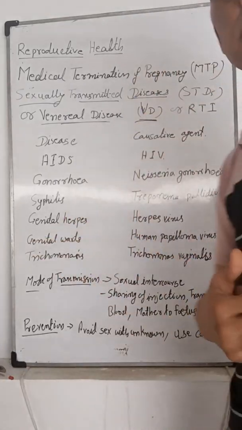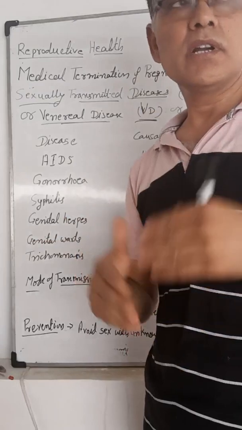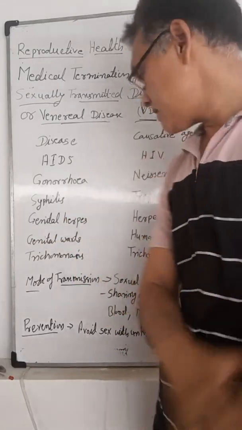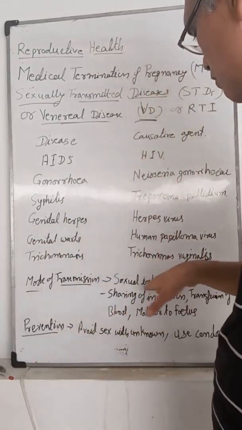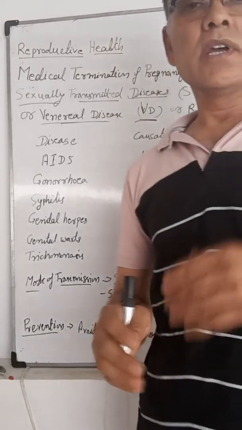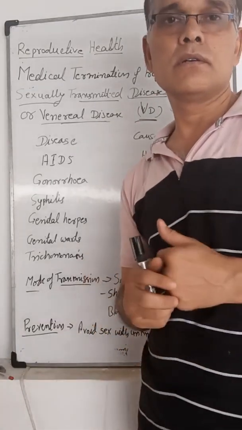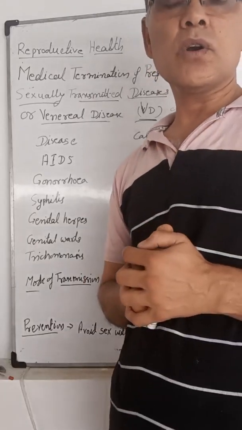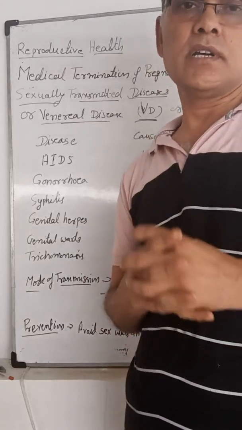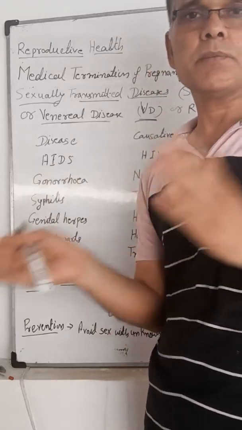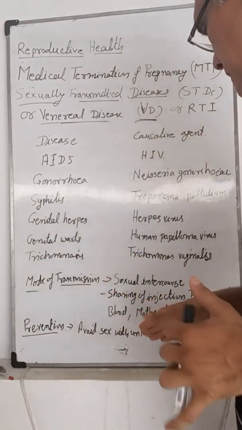What are the modes of transmission? The transmission is through sexual intercourse, sometimes with an unknown partner or unprotected sex, it will be transferred from one person to another person.